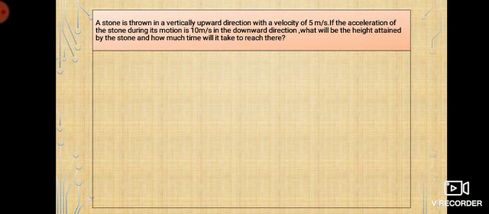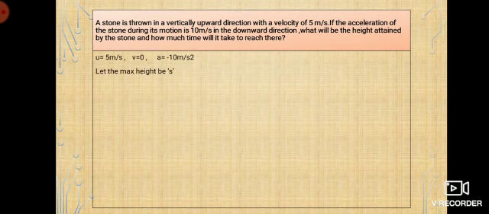So let's write what is given in this particular problem. U is given, that is your velocity, that is 5 meter per second. Final velocity is 0. Why? Because it is reaching the maximum height. When it reaches the maximum height, for a moment it stays there stationary. So at that particular point only the height will be the maximum. So there v is 0. And the acceleration given is for downward motion, so it's just the opposite of the upward direction. That's the reason I have minus 10 meter per second square.